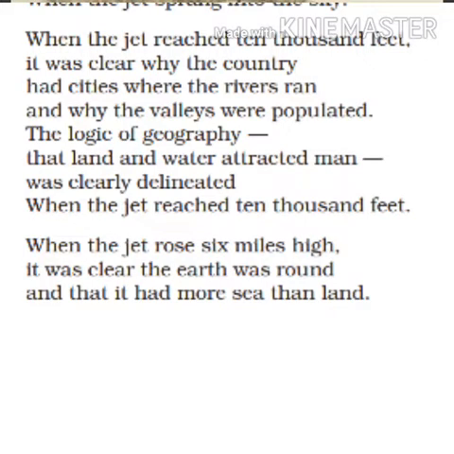When the jet reached 10,000 feet, it was clear why the country had cities where the rivers ran and why the valleys were populated. The logic of geography, that land and water attracted man, was clearly delineated when the jet reached 10,000 feet. When the jet rose 6 miles high, it was clear the earth was round and that it